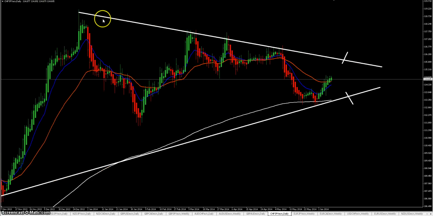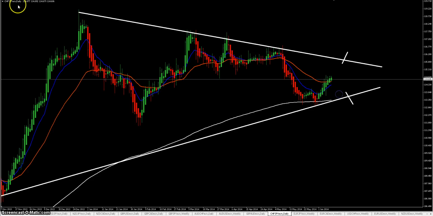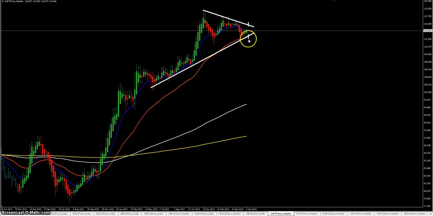On the daily we have the same: resistance, support, trend line here, and price made a daily double bottom and made a higher high. So we want to wait for a clear break above or below that area, of course if you don't bounce trade. So I'm waiting for that.